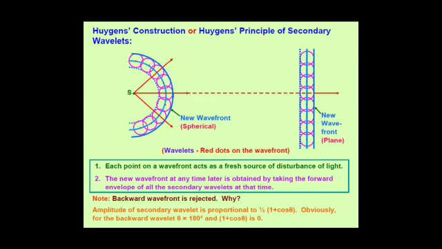These hypotheses of Huygens you can see in point 1 and point 2 in the shown slide. The backward wavefront is rejected because energy does not move backward in the direction of the source. Its explanation is also given over here. We only consider the wavefront in the forward direction away from the source.